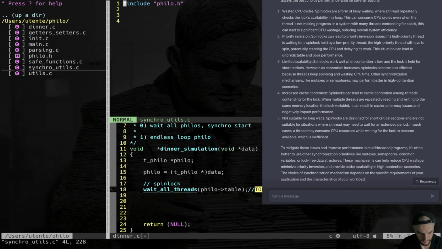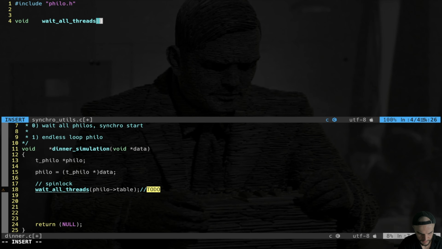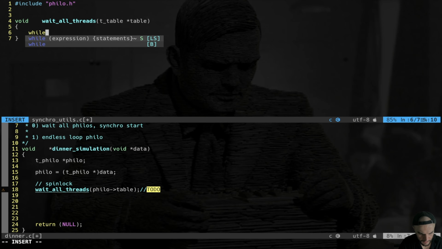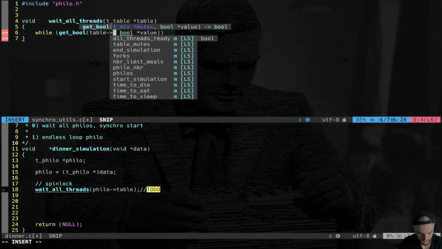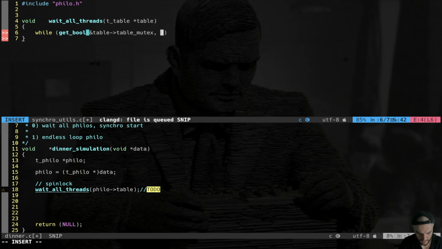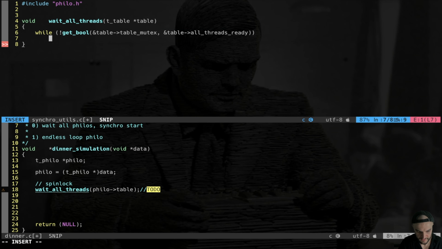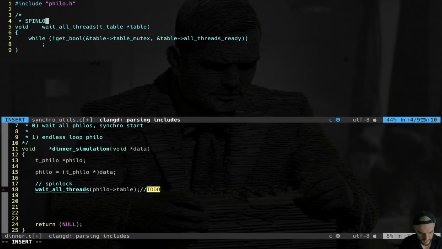So we're gonna do that. We go back in synchro and we say void wait all threads. As an input we have the table, so type table, pointer to that, and we do a spin lock. So while we use our safe function, so get bool table mutex, the value is table all threads ready, by reference. And here importantly, not. So while all the threads are not ready, you just wait. So you spin lock. That's it. So spin lock to synchronize philos start.